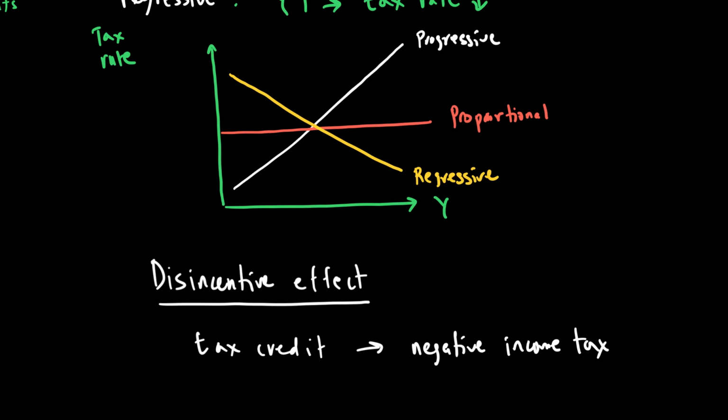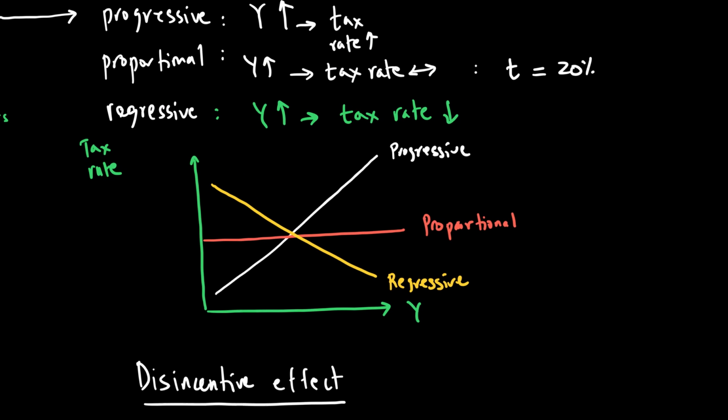One thing we need to be careful about is that regressive taxes are basically those where when my income goes up, my tax rate goes down. We normally think of indirect taxes as regressive in nature. Let me write this: indirect taxes are regressive in nature. And because indirect taxes are regressive in nature, we also argue that they may not be good as a policy measure when it comes to distribution of income.